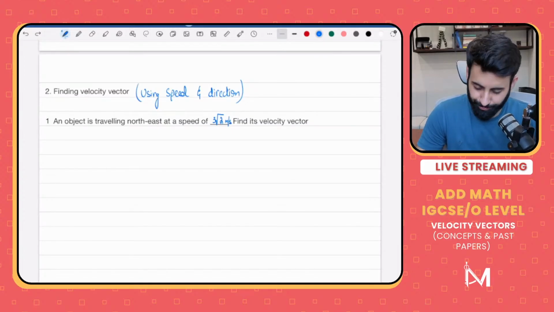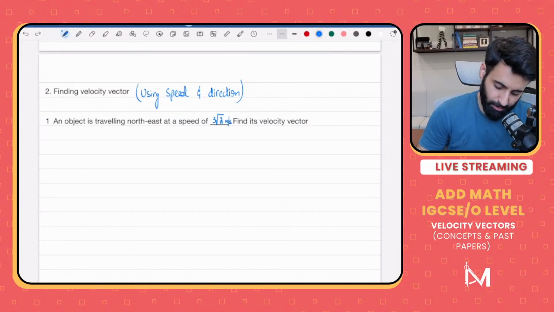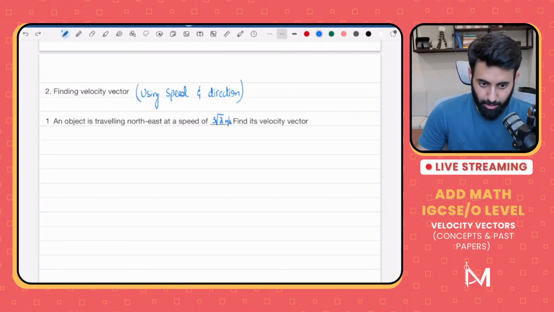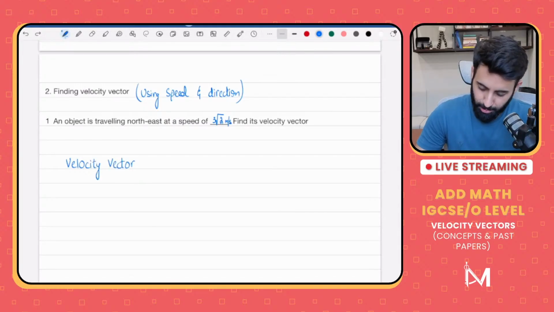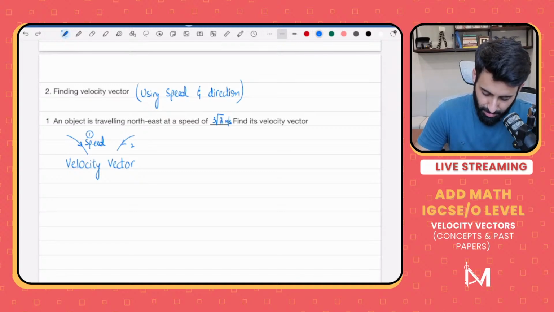Now remember, there are two key ingredients that go into making a velocity vector. Think of a velocity vector as a very simple cuisine. What are the key ingredients? One is the speed, and the other key ingredient is the direction. These two key ingredients, when mixed together, form a velocity vector.